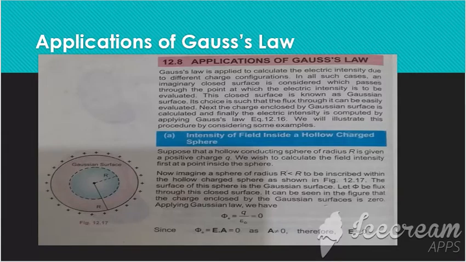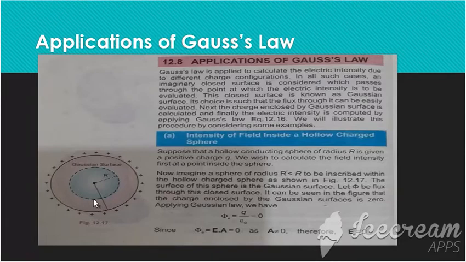Gauss's law is applied to calculate electric field intensity due to different charge configurations. Different charge arrangements means whether they are arranged in an arbitrarily shaped body or a regular shaped closed body like that of a sphere. In all such cases, an imaginary closed surface is considered which passes through the point at which the electric field intensity is to be evaluated. Like in this diagram, this dotted closed surface.